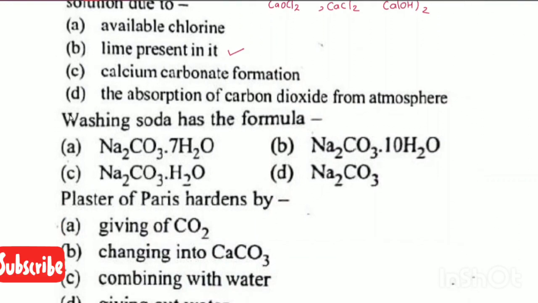Question number 2. Washing soda has the formula Na2CO3·7H2O, Na2CO3·10H2O, Na2CO3·H2O, or Na2CO3. We know that washing soda formula is Na2CO3·10H2O. So the correct option is B. Let us move on to the next question.